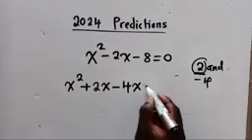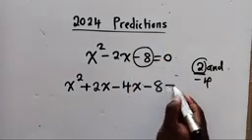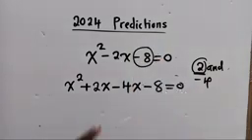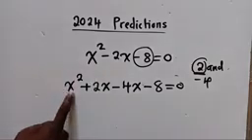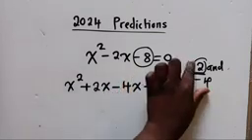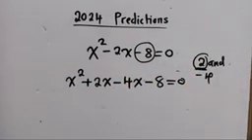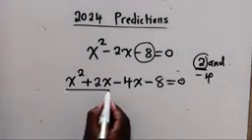After doing that, I'll copy what is here, that is negative 8 is equal to 0. For the first term, you maintain it, and the last term you maintain. But the middle term, that's where you substitute these 2 factors. And when you substitute them, you're going to say, what is common here?